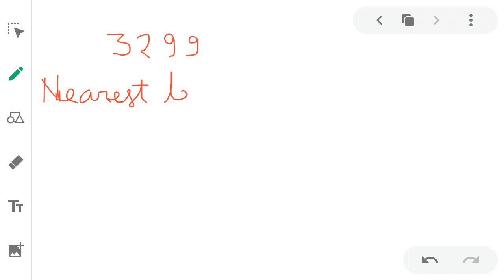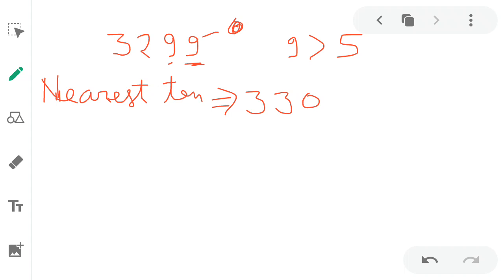What is the rounded value of this number to the nearest 10? The ones place digit is 9. 9 is greater than 5. Hence we add 1 to the tens place value, and the ones digit is made 0. 9 plus 1 is 10. But here we cannot write 10. We write 0 here, and 1 carries over to the 2. 2 plus 1 is 3. The rounding to the nearest 10 is 3300.